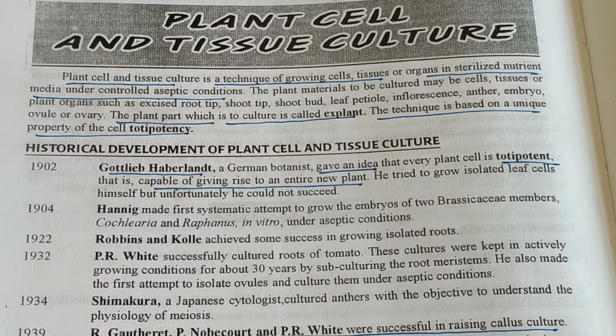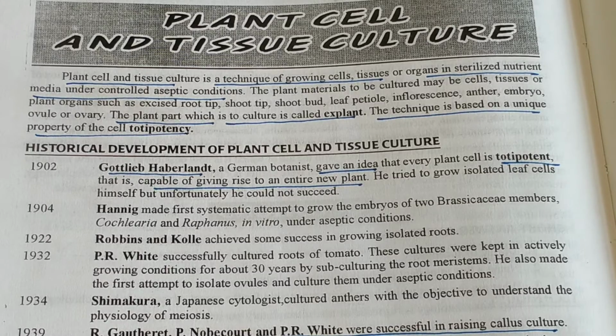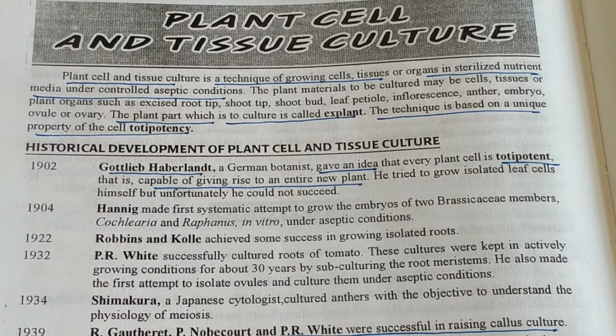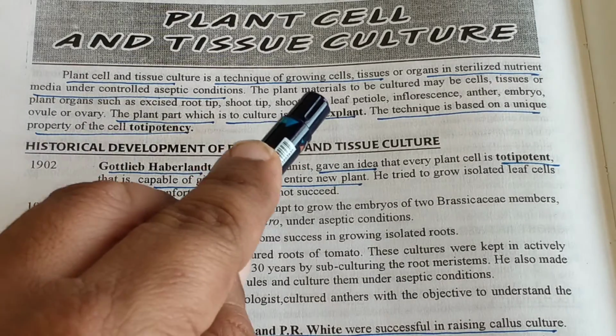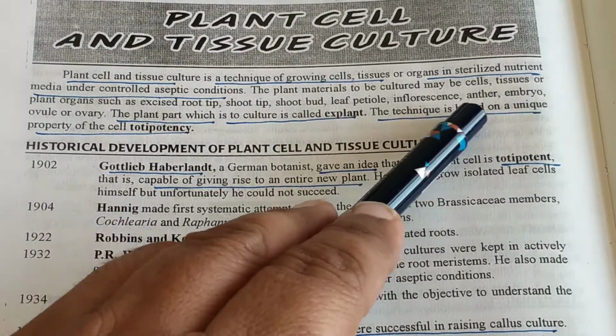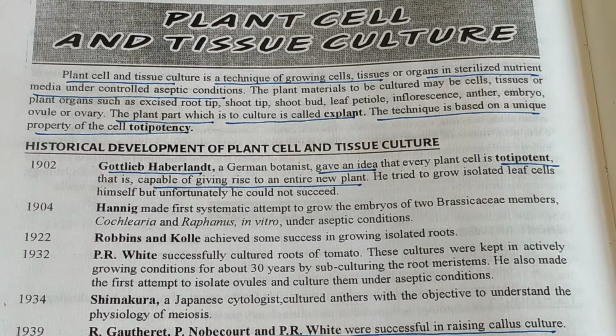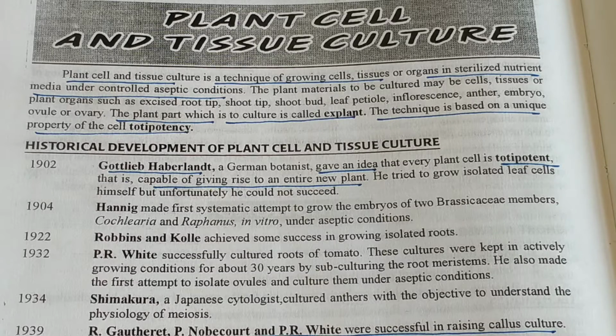A plant has different parts. It may be a root, a stem, a leaf, or a flower. So the plant part which you are using for culture is called an explant, and the technique is based on a unique property of the cell which is called totipotency.